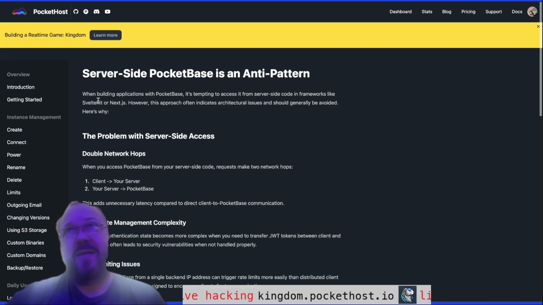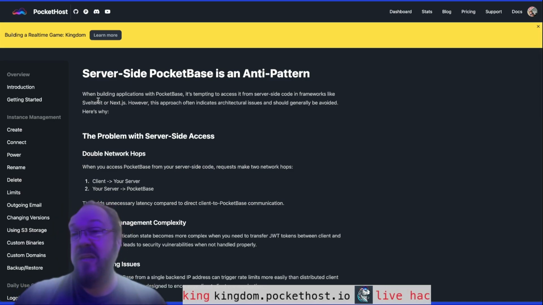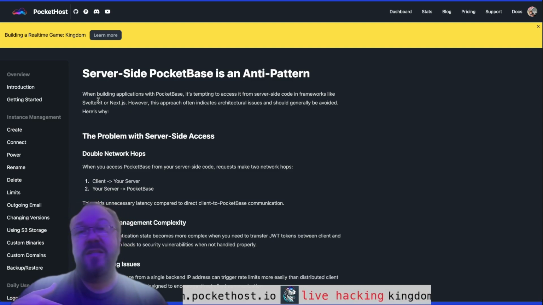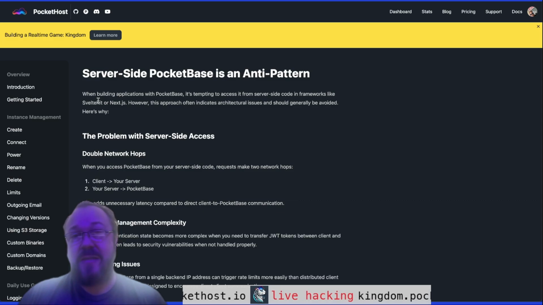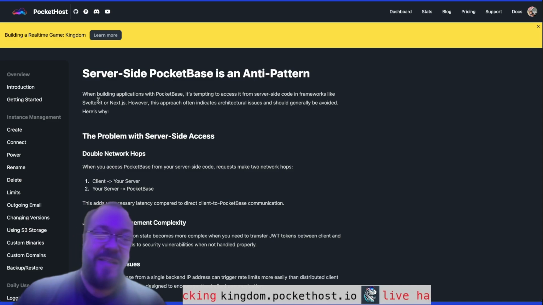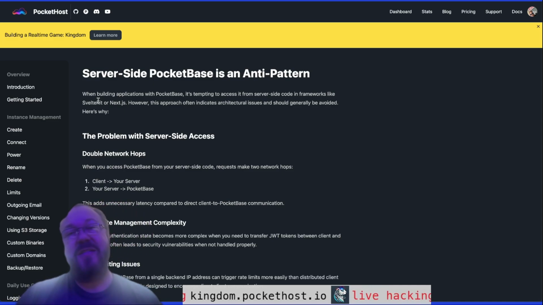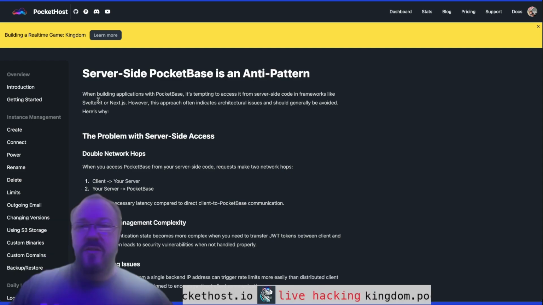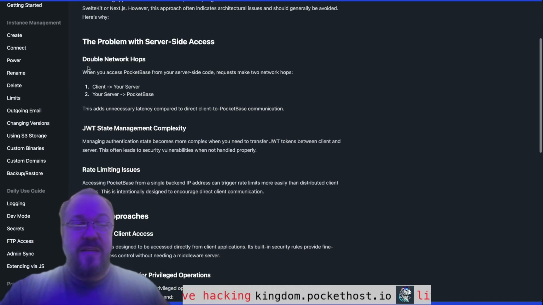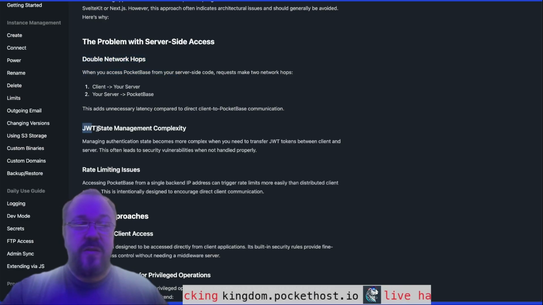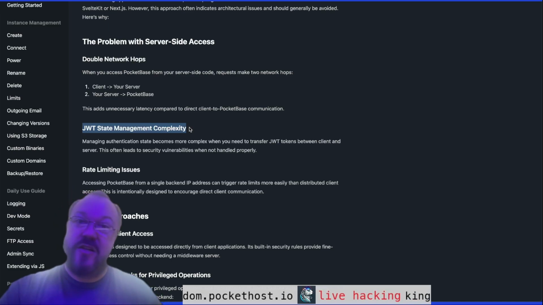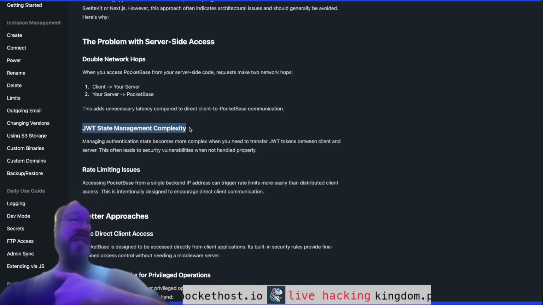When you call PocketBase from your backend, you may inadvertently create a bottleneck because your backend is then doing another hop calling out to an HTTP service like PocketBase to get all of your data. That's generally pretty inefficient. PocketBase is meant to be called directly from the client side. So when you call it from the server side, you're doing something that's antithetical to the architecture of PocketBase. So there's the double hop problem. There's also the JWT state management complexity. You have to forward that JWT to your Next.js server. Then you have to forward it over again to the PocketBase server.